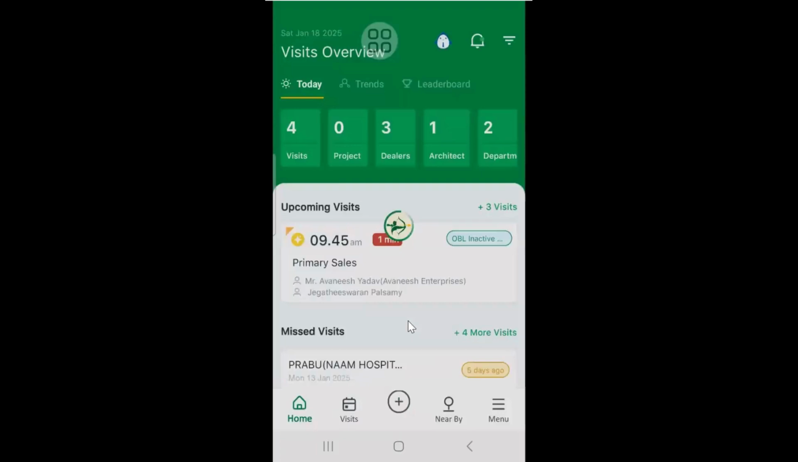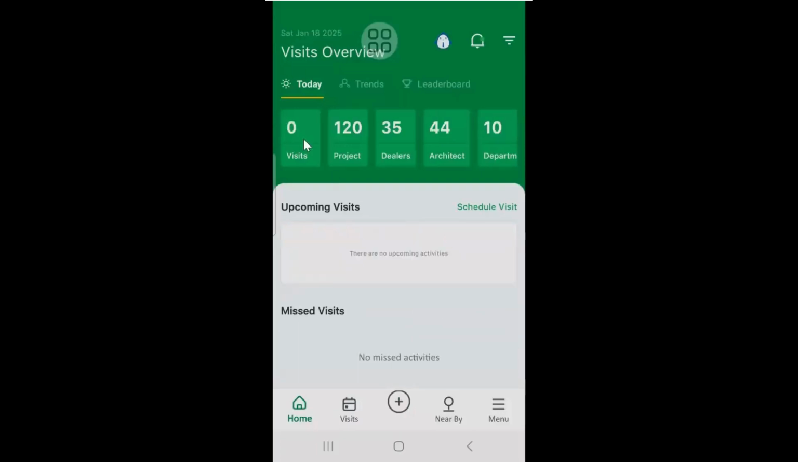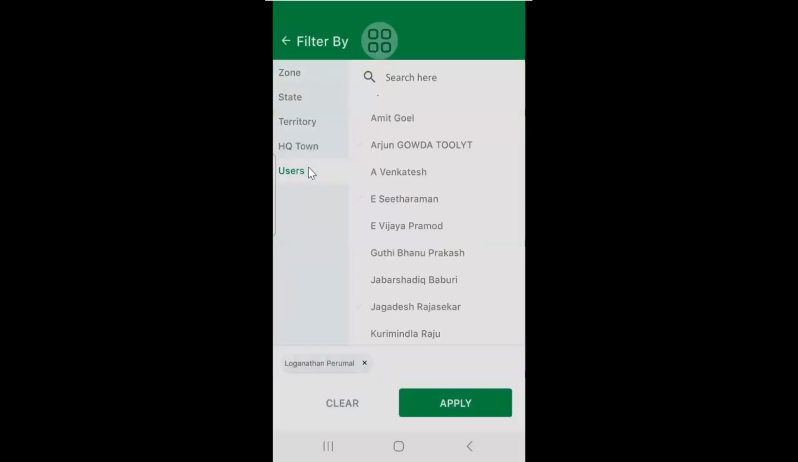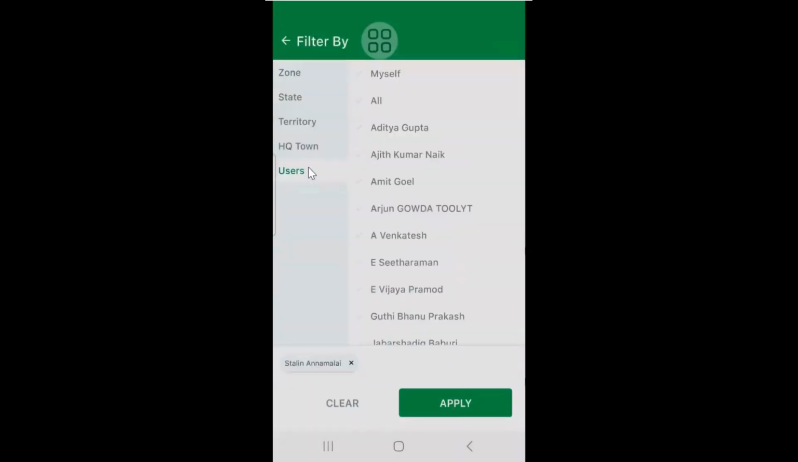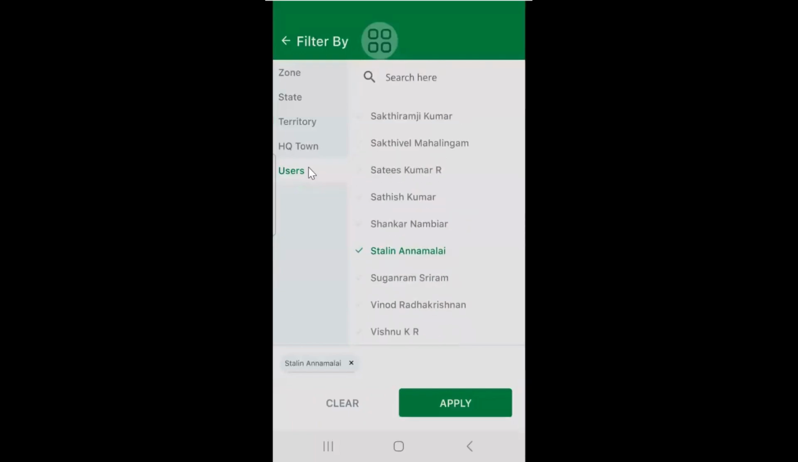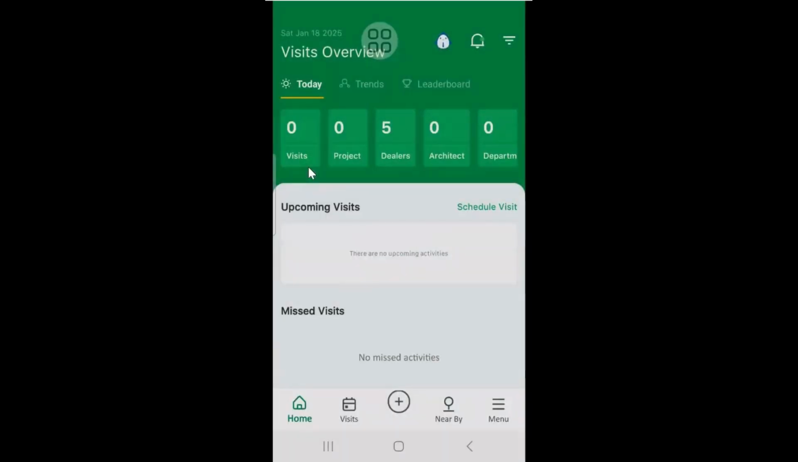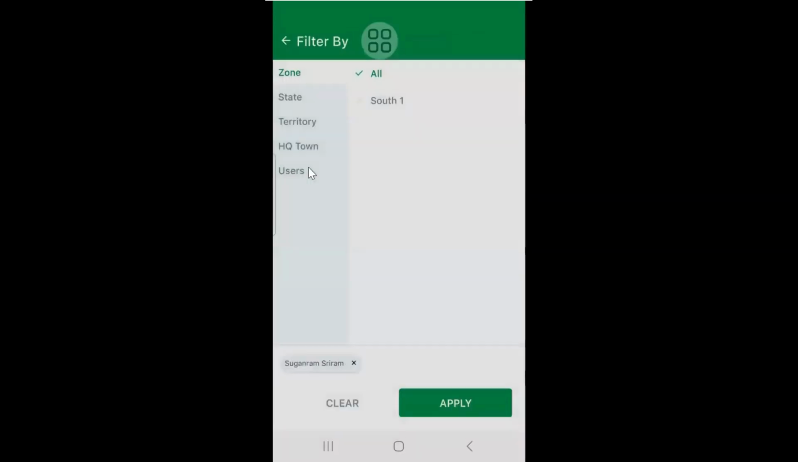When I click the particular person, he has 0 visits, and 120 projects, 35 dealers, 44 architects, and 10 departments mapped under him. But see here, the time is 9:50, and he has 0 visits scheduled for the day. Like that, you can see any user's schedule for the day, and you can ask him, hey, it's 10 o'clock and still you don't have any visit scheduled for the day. What kind of working are you going to do?